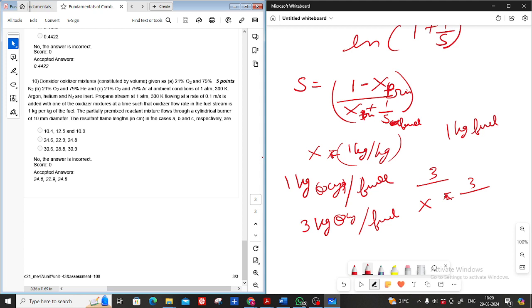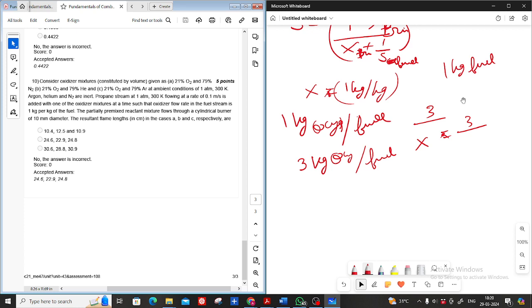In this case, we will write the stoichiometric equation. Then we will know how much amount of oxidizer is required. So here we have to divide 3 upon the air fuel ratio of stoichiometry, 3 upon the mass of oxidizer required. Mass of oxidizer, because this is mass. 3 kg is the mass. So you divide with the mass.